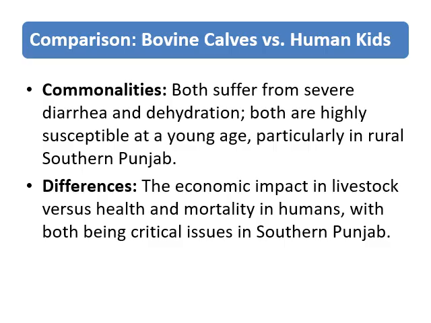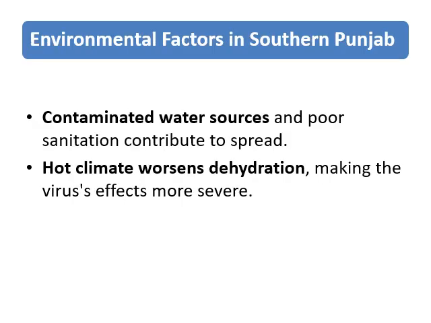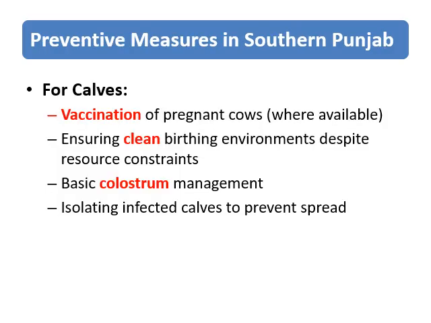Both calves and children suffer from severe diarrhea and dehydration, making them highly susceptible at a young age, particularly in rural southern Punjab. However, while the economic impact is more significant in livestock, health and mortality are more critical issues for human populations. The spread of rotavirus is exacerbated by contaminated water sources and poor sanitation. The hot climate in southern Punjab also worsens dehydration, making the effects of the virus even more severe.